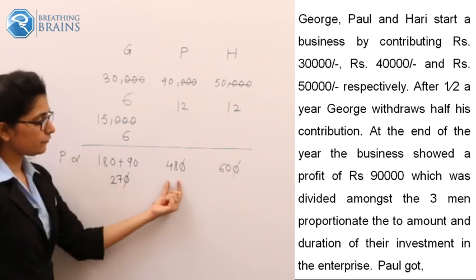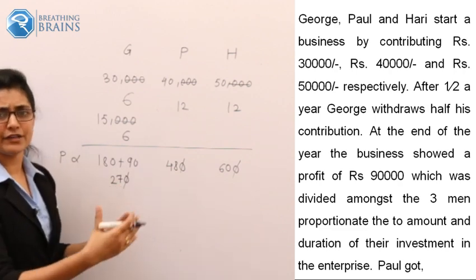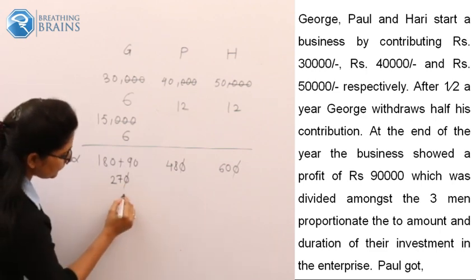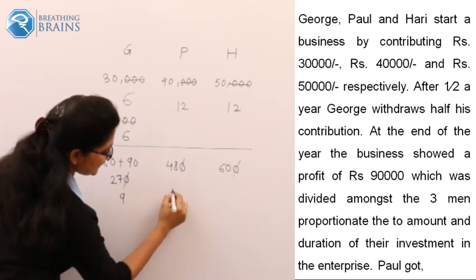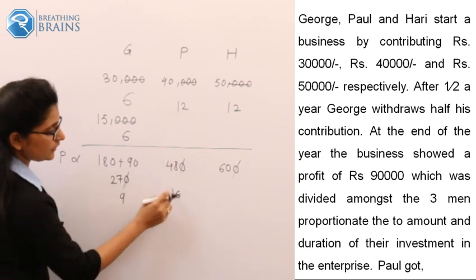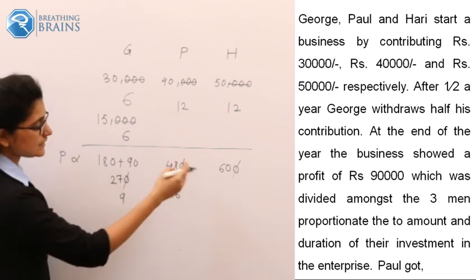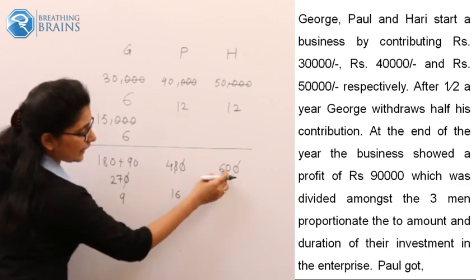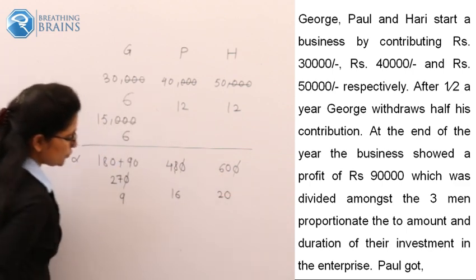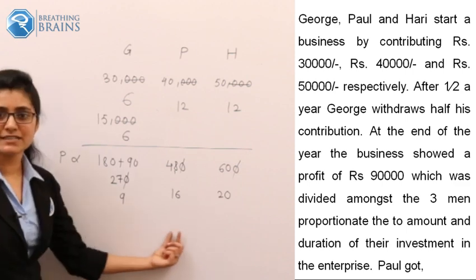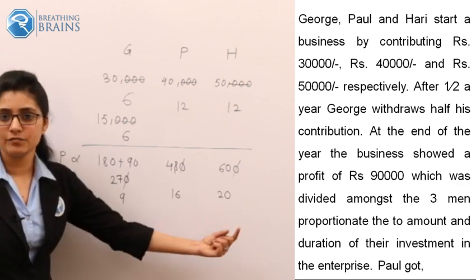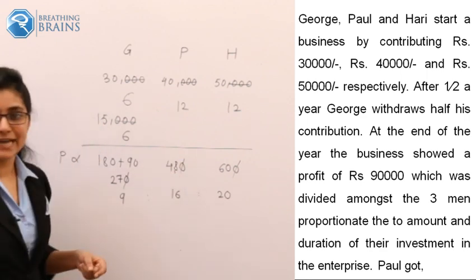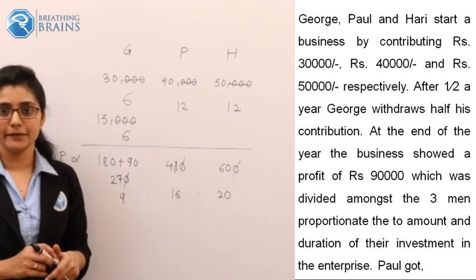270, 480 and 600. Divide every number by 3 because every number is divisible by 3. So your ratio should be 9 as to 16. 3 nines are 27. 3 sixteens are 48. And the other divided by 3 will be 20. So could you take any number common from 9, 16 and 20? No, right? So this should be your investment ratio. That is 9, 16 and 20.